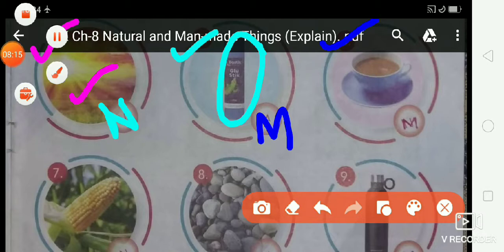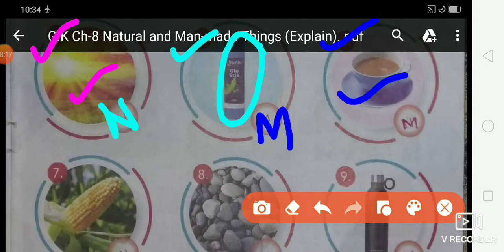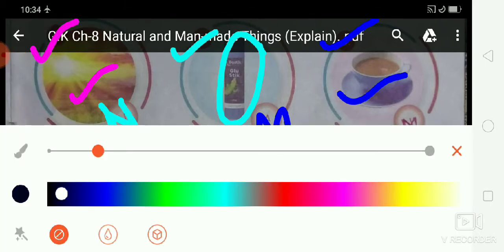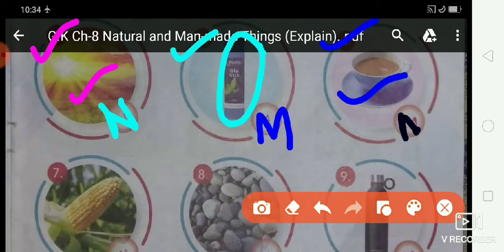Now sixth one. What is this? Coffee. What is this? Coffee. Is coffee a man-made thing or a natural thing? Man-made things. So made by hand. Is that clear? So coffee is a man-made thing. So write the letter M. Okay, is that clear, student?